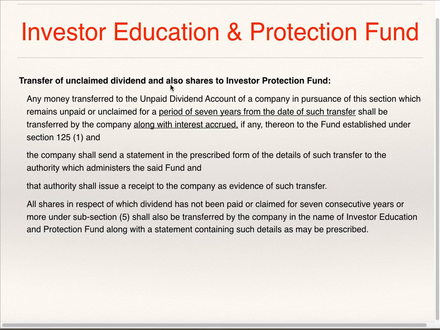Transfer of unclaimed dividend and also shares to investor protection fund.